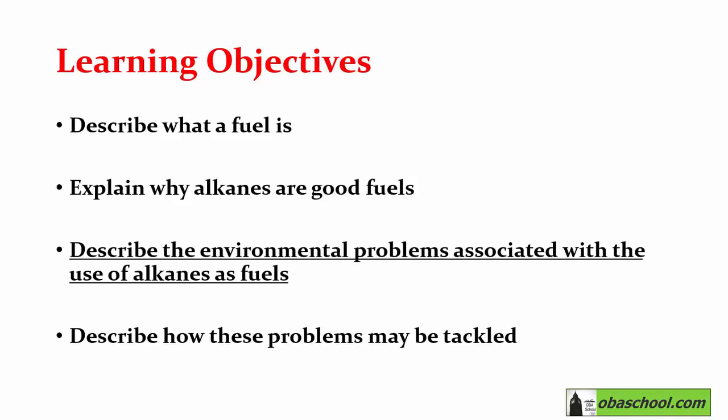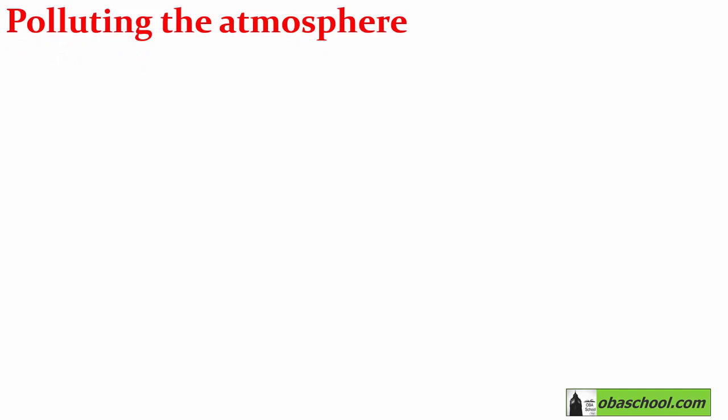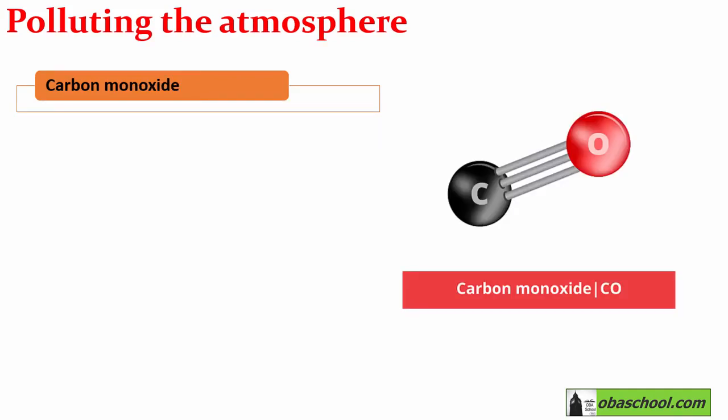Let's describe now the environmental problems associated with the use of alkanes as fuels. All hydrocarbon-based fuels derived from crude oil may produce polluting products when they burn. They include the following: carbon monoxide, CO, which is a poisonous gas produced by incomplete combustion;